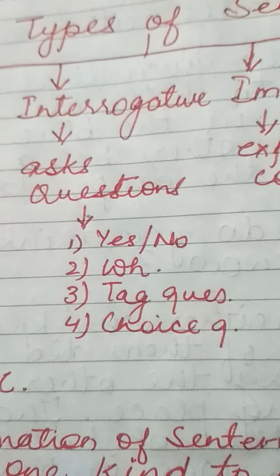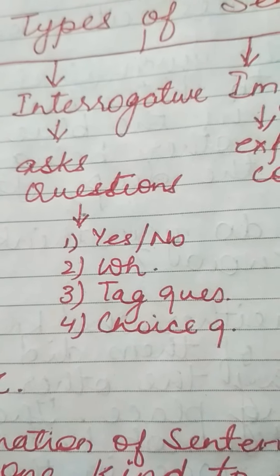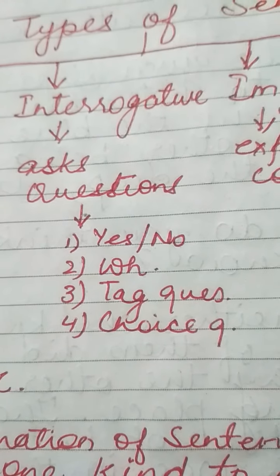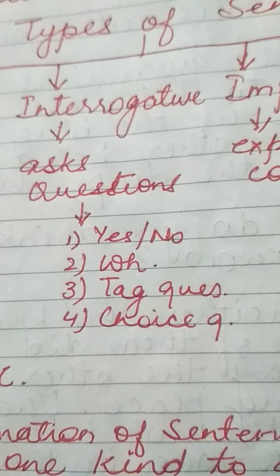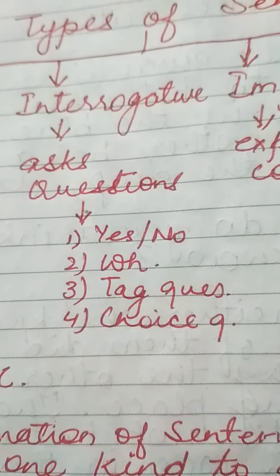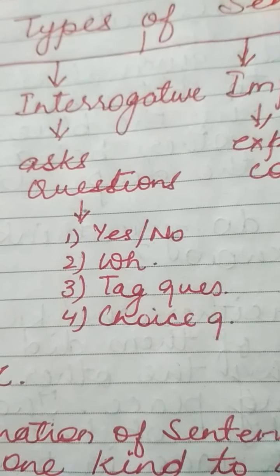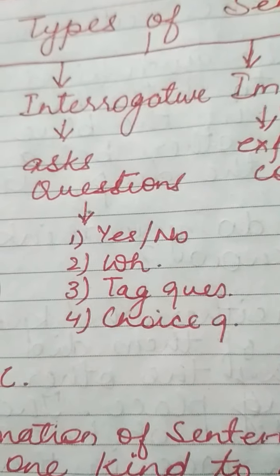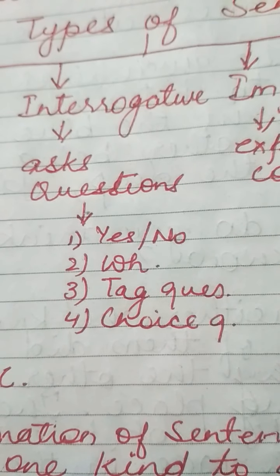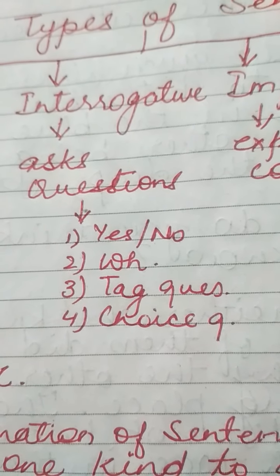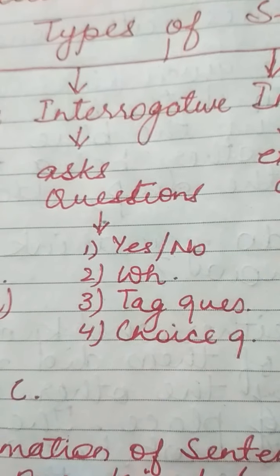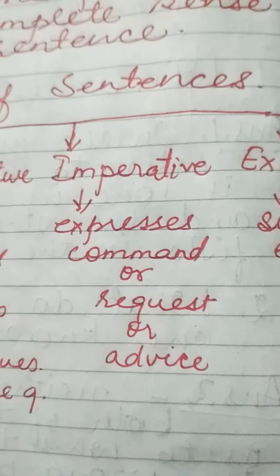I'm just trying to know whether you are or you are not. So that is a tag question. Then the fourth is the choice question, where the person who's being asked is given a choice. Would you like to have chocolate or cake? So now there's a choice. So this is interrogative and it has 4 types.